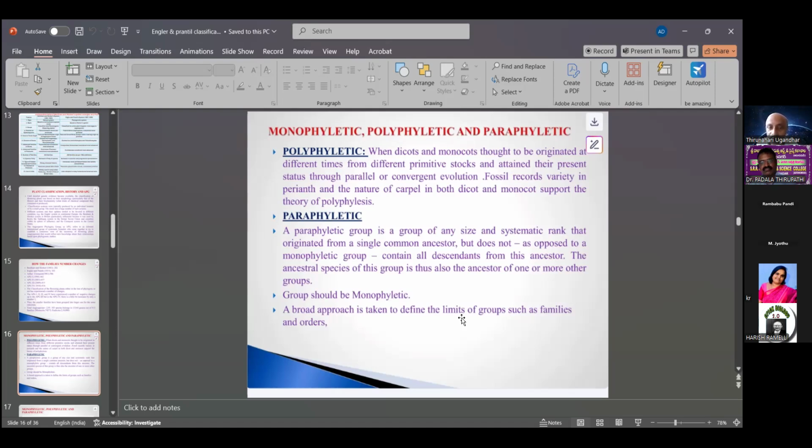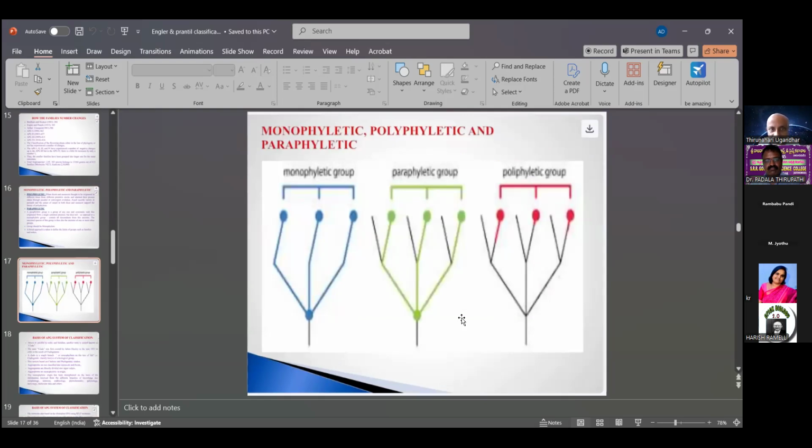This is also one of the paraphyletic principles. The group should be monophyletic, meaning a broad approach is taken to define the limits of a group, such as families and orders. That is monophyletic, then paraphyletic, and polyphyletic. What are the differentiations of these? Monophyletic means it is taken to define the limit of one group. Poly means more groups, but the number of groups is basic to the description. This is monophyletic, polyphyletic, and paraphyletic.